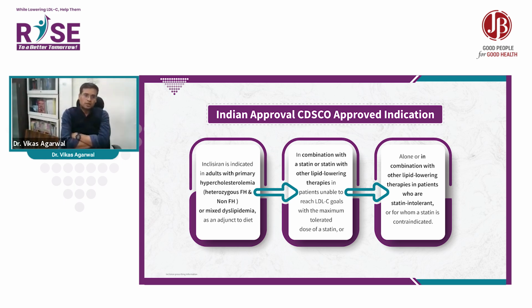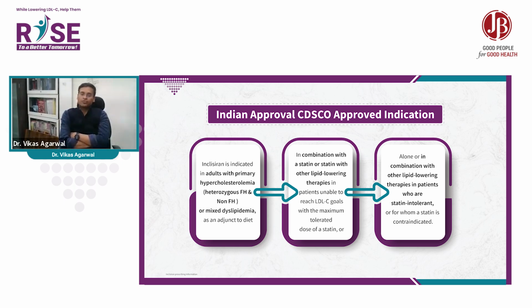non-familial hypercholesterolemia, like in ASCVD patients with dyslipidemia. This is also called mixed dyslipidemia, on the basis of the Orion 10 and Orion 11 programs. In combination with a statin or statin with other lipid-lowering therapy, like in the CSI guidelines or the LAI guidelines, they have focused that if the goal is not achieved with a statin, it is followed by ezetimibe.